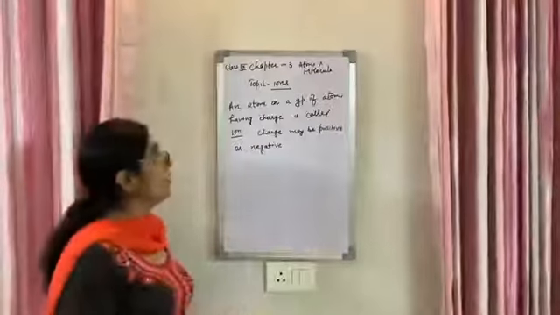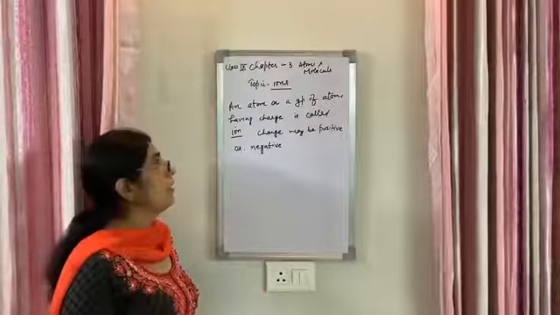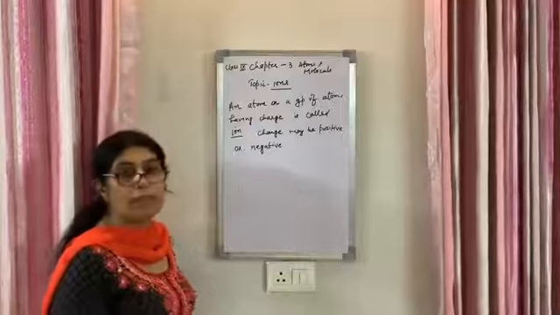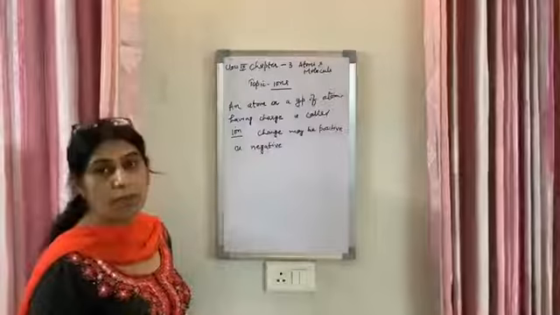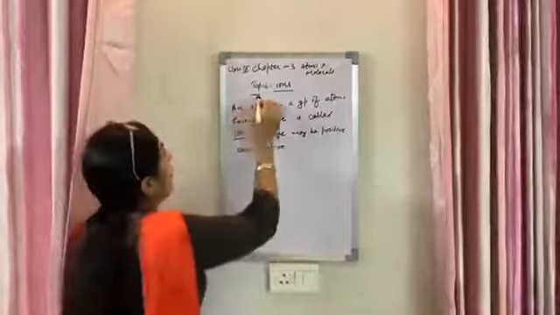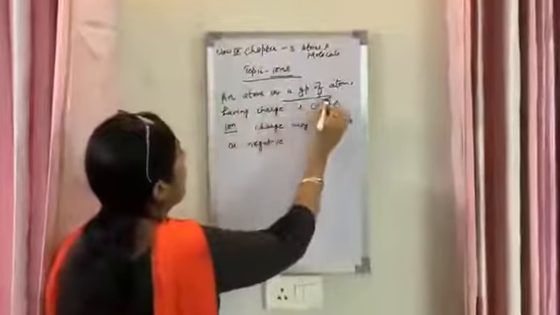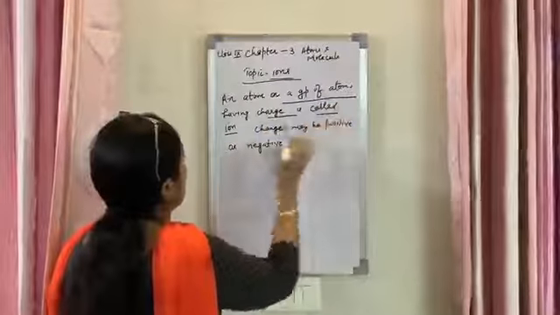Good morning, dear students. We have completed up to the topic in the book, molecules. We have done the types of molecules here. Now we will start with the next topic after molecules, which is ions. What is an ion? An atom or a group of atoms having charge is called an ion.